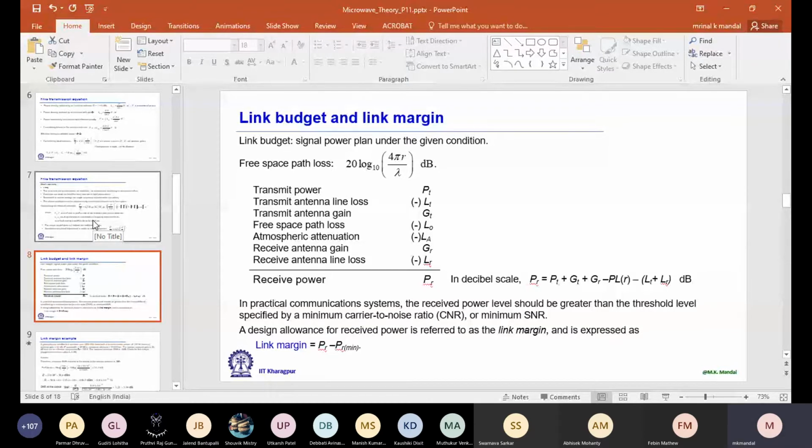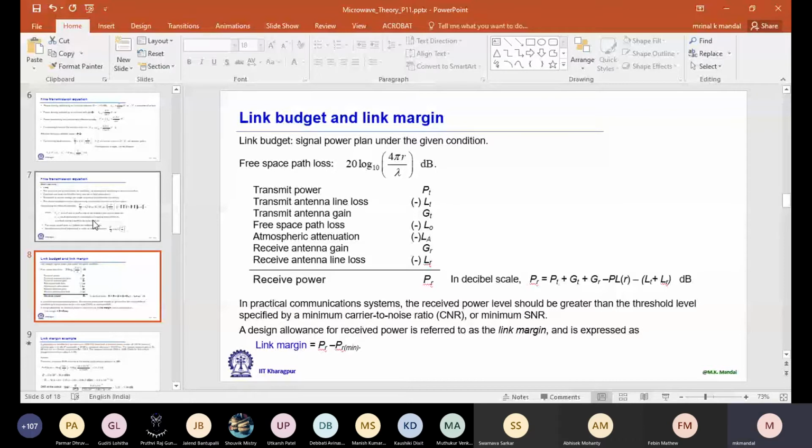Let us first consider the external factors. One thing is the path loss, where we don't have any control. Since we are now considering loss, I just interchanged R and lambda. So path loss is proportional to R square and inversely proportional to lambda square. We are calling it loss now.